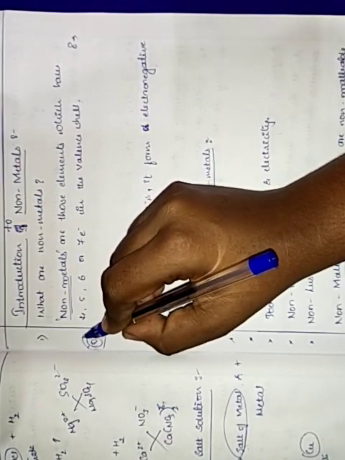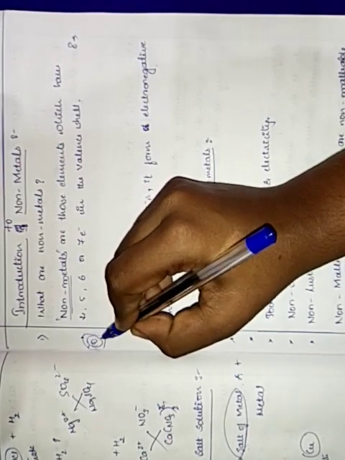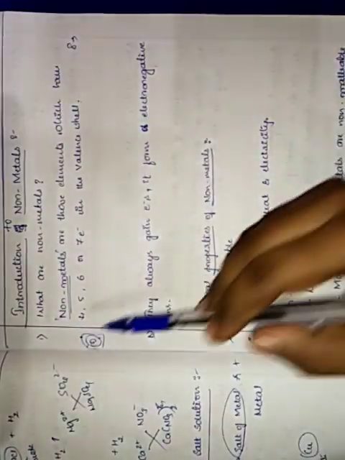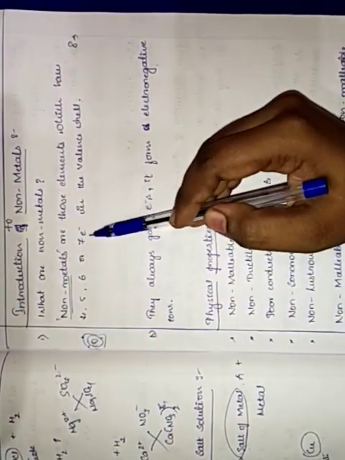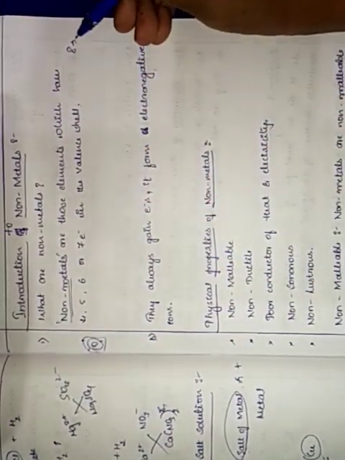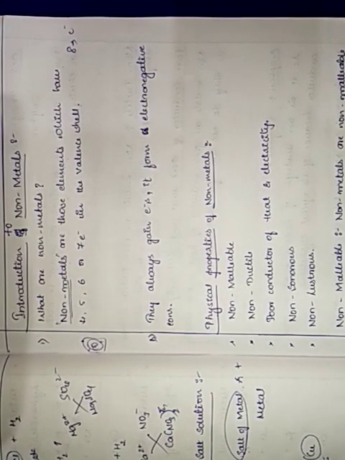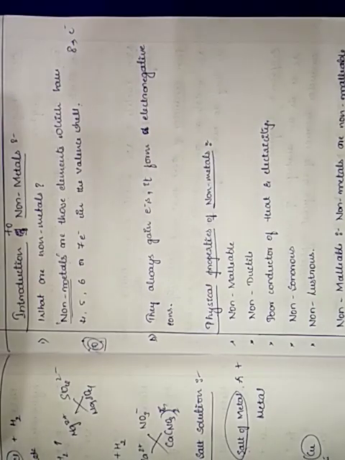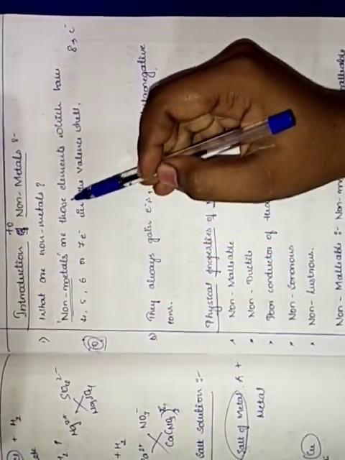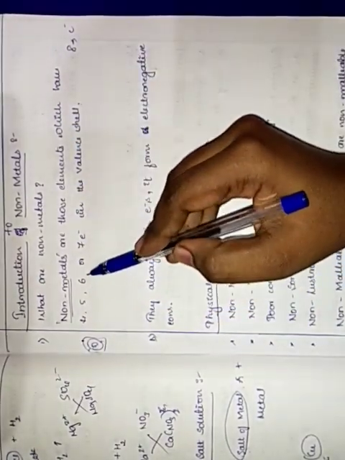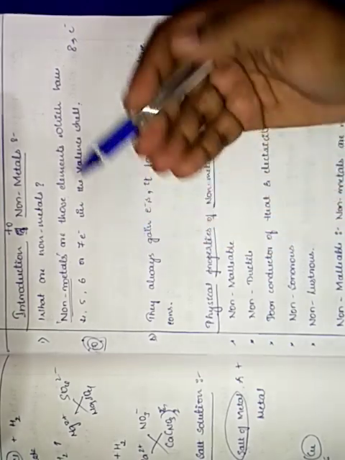In those valence shells, electrons will be there, isn't it? So that will be 4, 5, 6 or 7. It won't be more than 8 because 8 comes under noble gas. So non-metals are those elements which have 4, 5, 6 or 7 electrons in the valence shell.